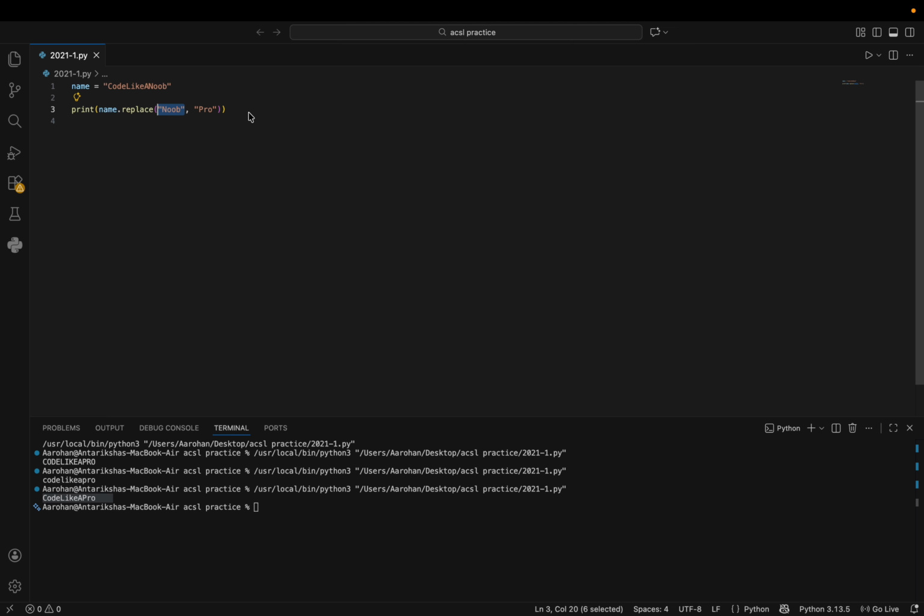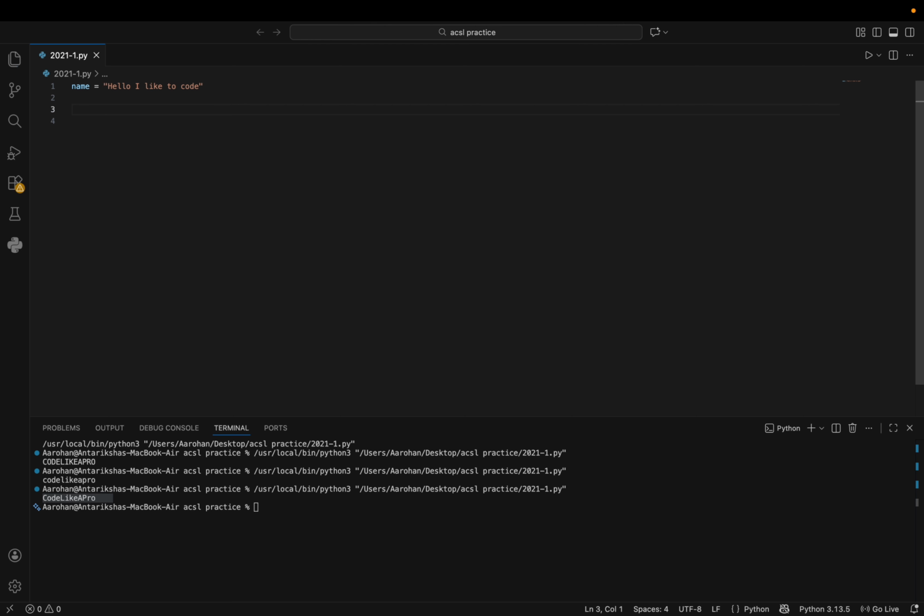And now we also have the split method. So what this will do is it splits parts of a string into a list. So let me make a sentence that says, hello, I like to code.